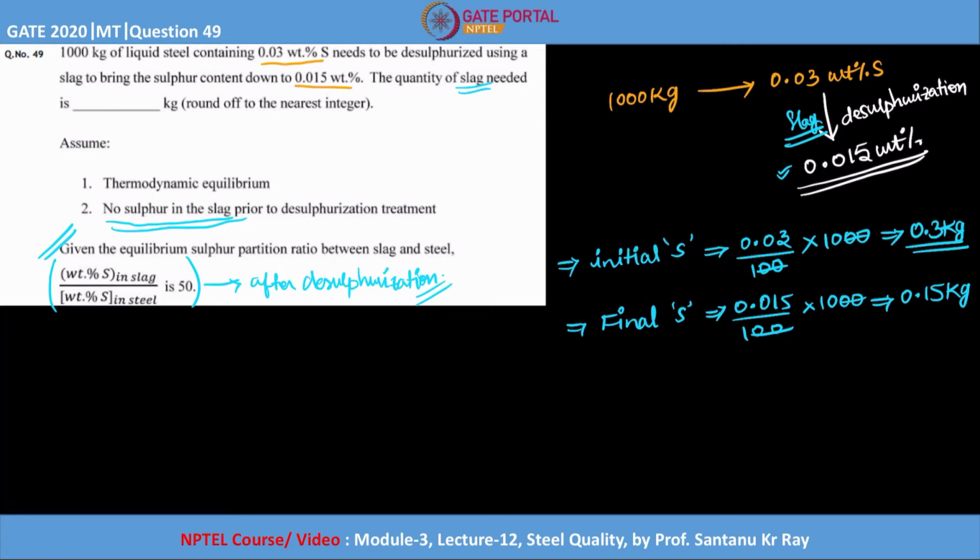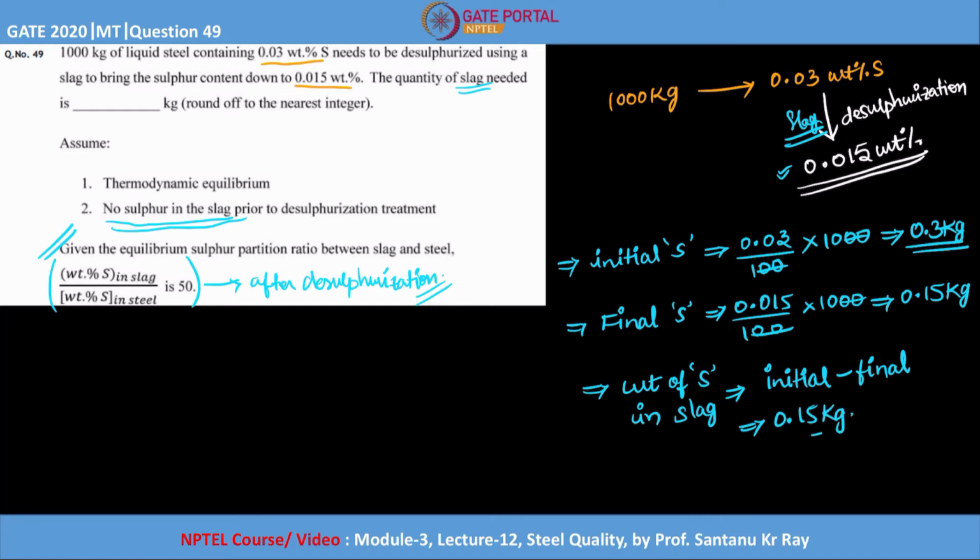Now this is the initial sulfur content and this is the final sulfur content. It is also said that whatever sulfur you see in the slag is actually coming from the steel only. So what does this difference give you? This difference is nothing but the amount of sulfur going into the slag. So I can write the weight of sulfur in slag equal to the initial content minus the final content, which is 0.3 minus 0.15, that is 0.15 kg. So this is the weight of sulfur in the slag.